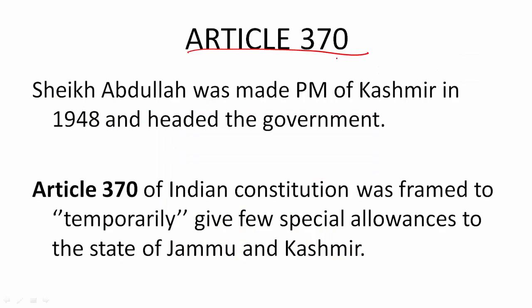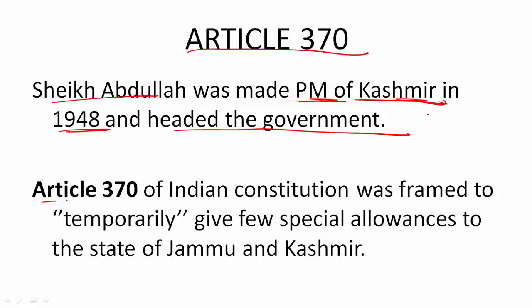Now I will talk about Article 370. Before that, I will tell you that Sheikh Abdullah was made the Prime Minister of Kashmir, not Prime Minister of India. He was the Prime Minister of Kashmir in 1948 and he headed the government. Earlier it was a temporary government during the emergency situation of war, but then he became the head of the government itself and he was there till 1953.